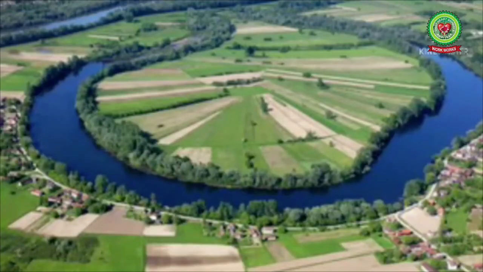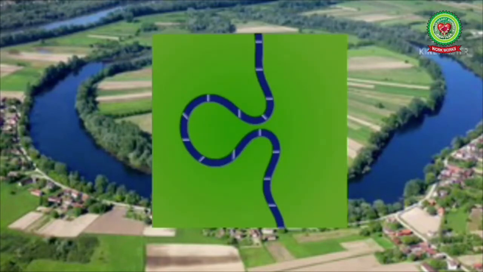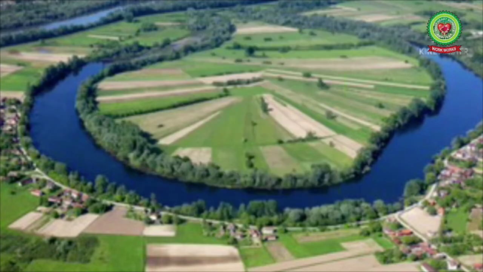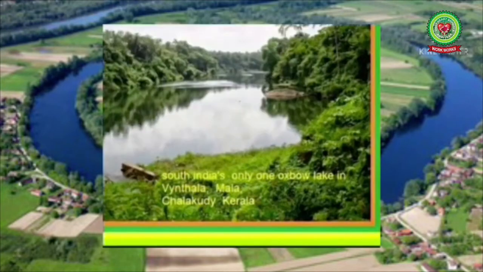An oxbow lake is a U-shaped lake that forms when a wide meander of the river is cut off, creating a freestanding body of water. For example, in South India, in Kerala, Vembanad... Vinthala Lake is the only naturally formed oxbow lake in India. So now students, let's come back to our reading.